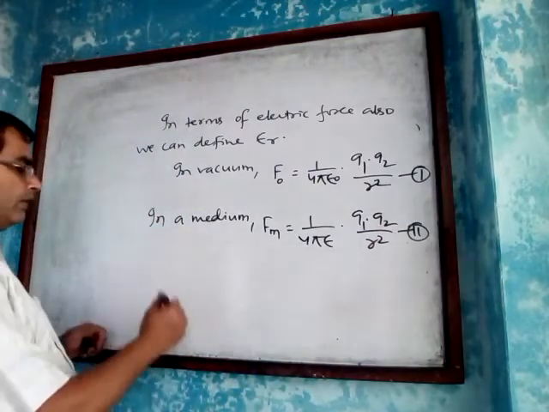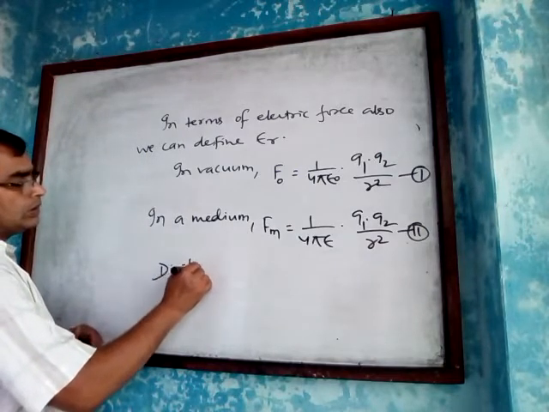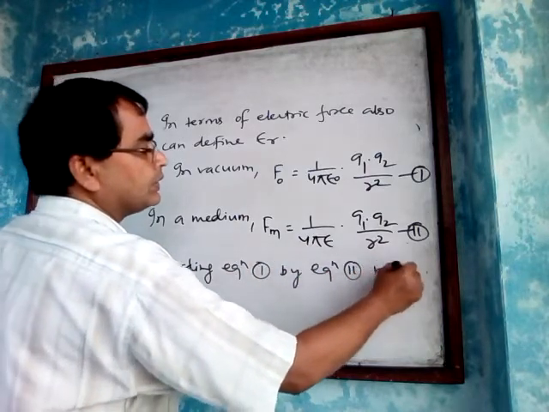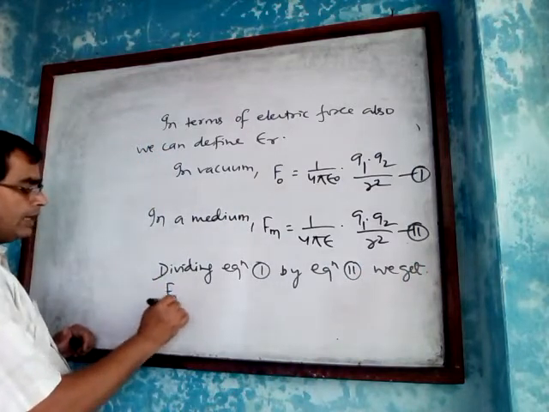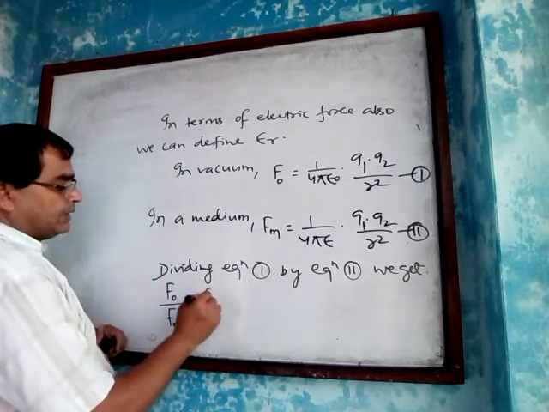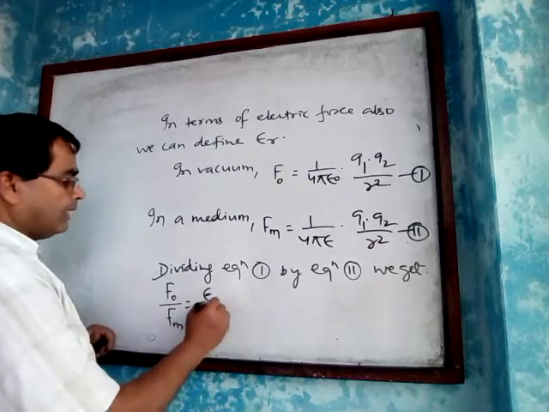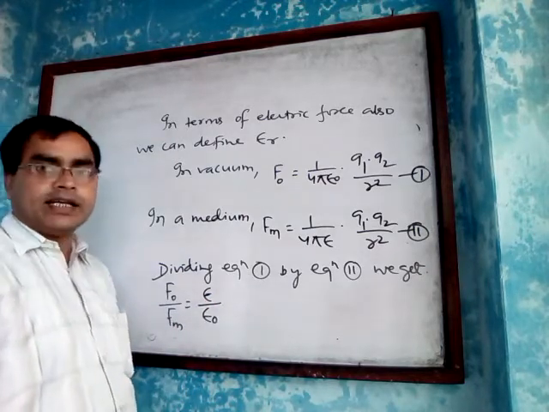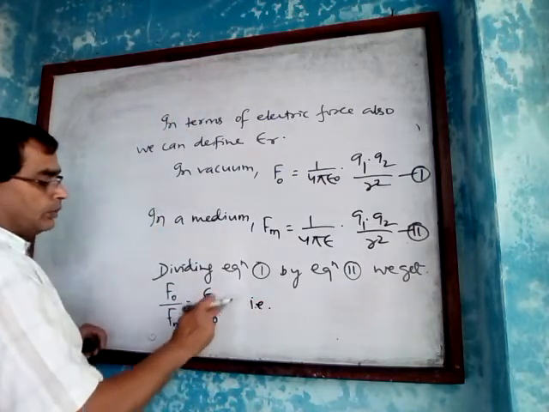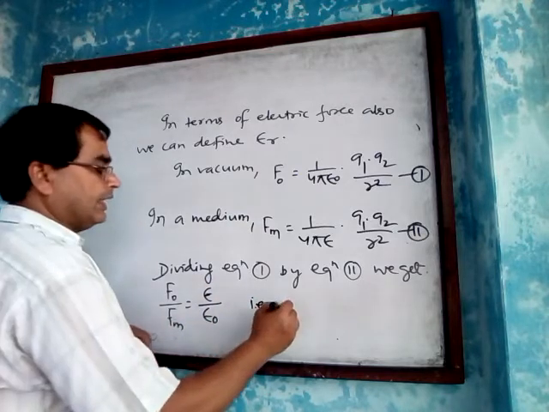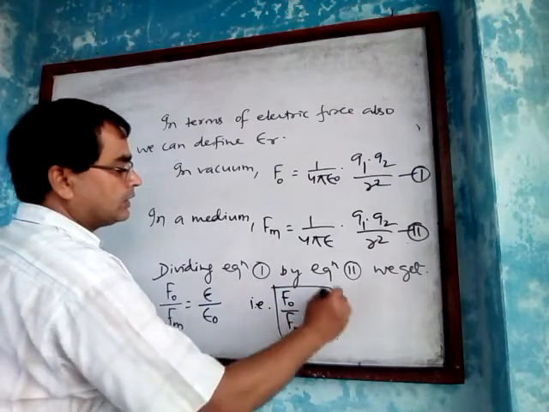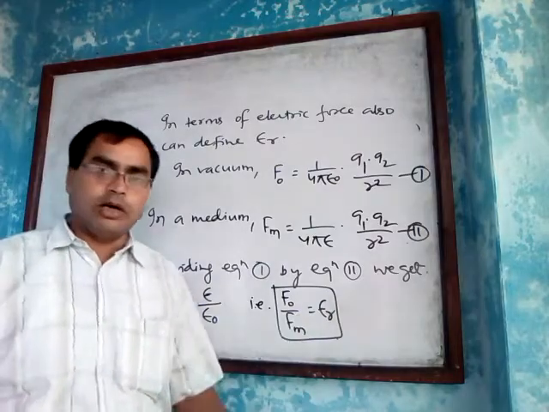Dividing equation 1 by equation 2, we get F naught by Fm equals epsilon, the permittivity of the medium, by the permittivity of free space.